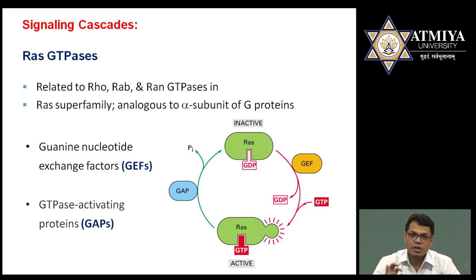This SOS, once activated, activates GEF, that is guanine nucleotide exchange factor. Now GEF will remove GDP and add GTP. The RAS, which was associated earlier with GDP, will remove GDP, and now it is present with GTP. So now RAS is active because GTP is present. Now RAS will do its work.